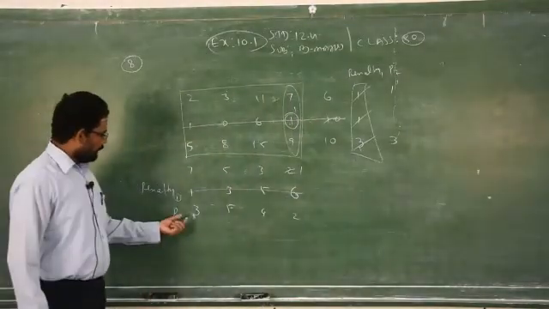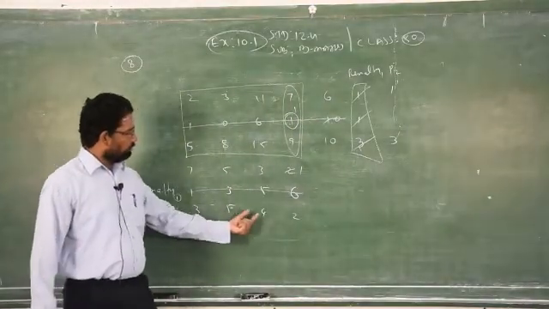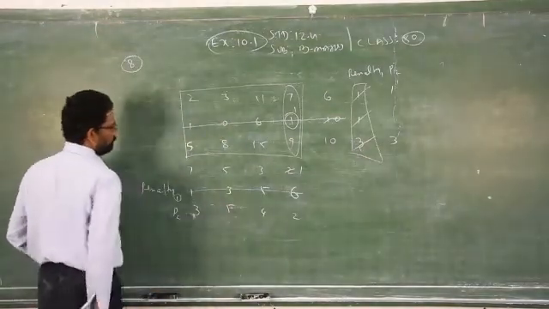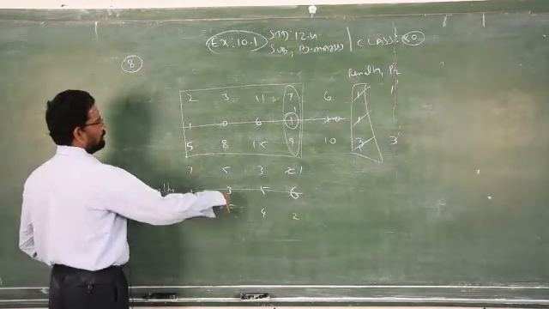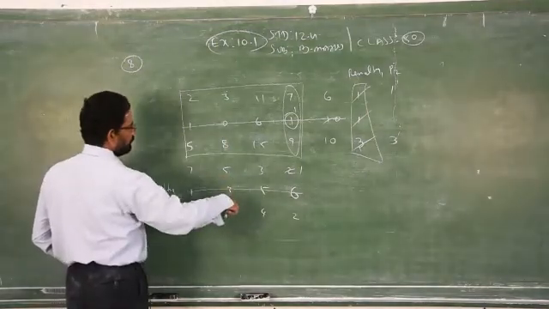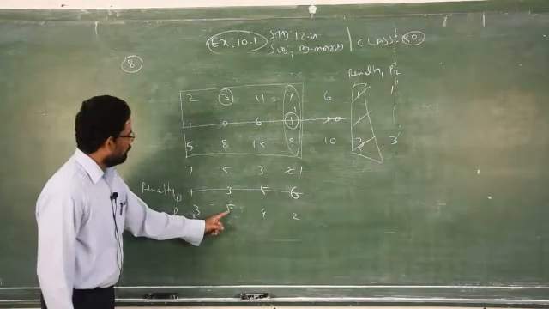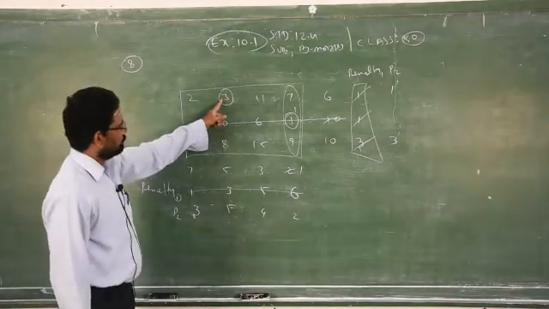Clear? Now you see penalty number 2. 3, 5, 4, 2, 1, 3. What is the maximum one? 5 is the maximum one. Column. See the corresponding column. Which one is the least one? 3 is the least one. In the second column, 3 is the least one.